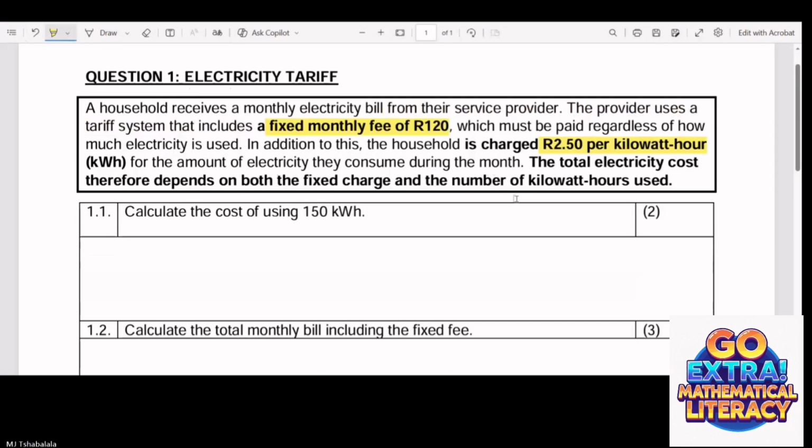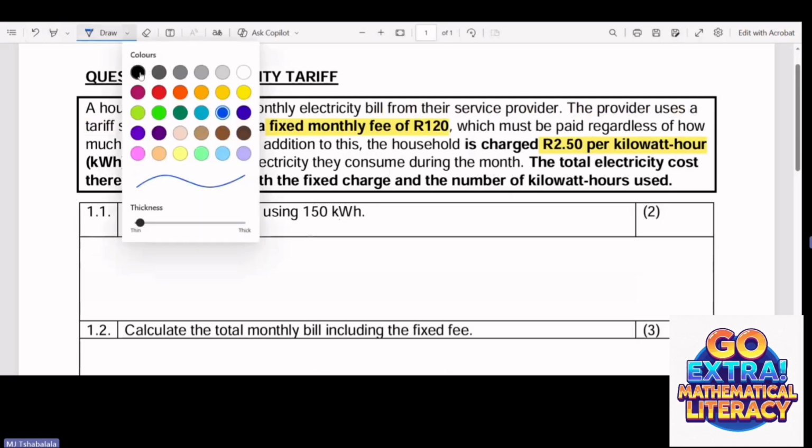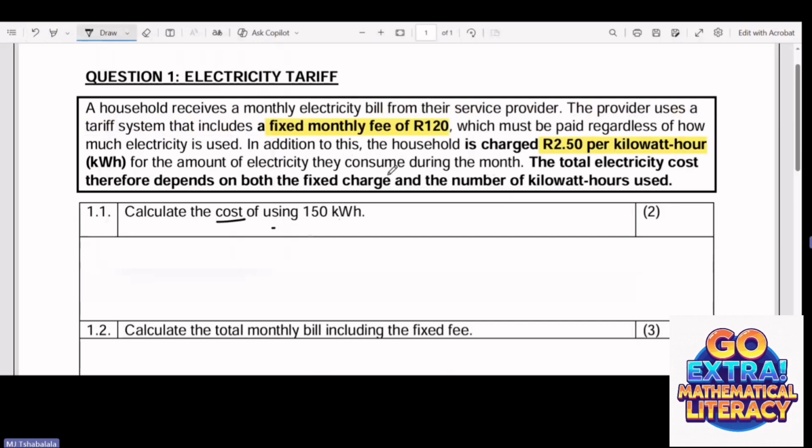So now let's get into the question. The question says, calculate the cost of using 150 kilowatts. So what exactly are they looking for in this question? The cost that they are looking for here is the consumption cost. Some people call it that. It is called a consumption cost.